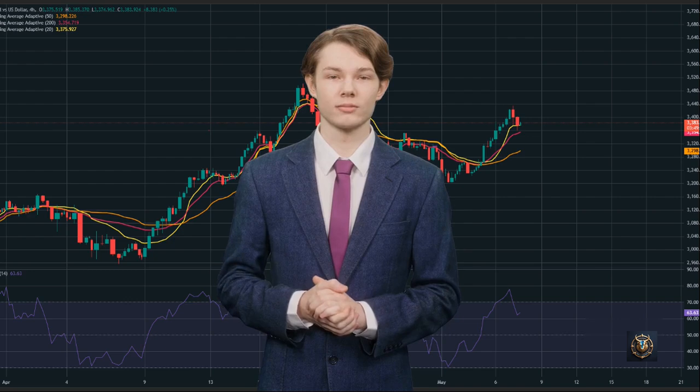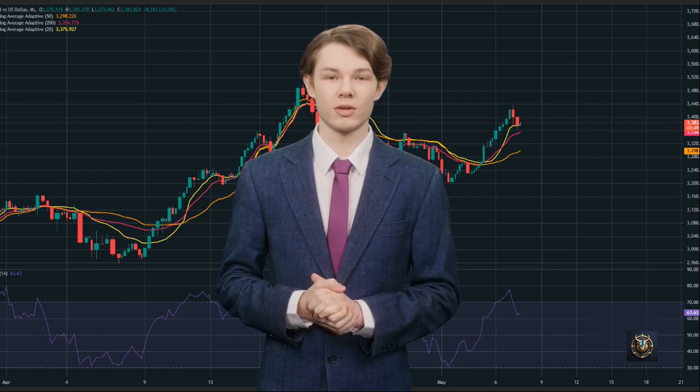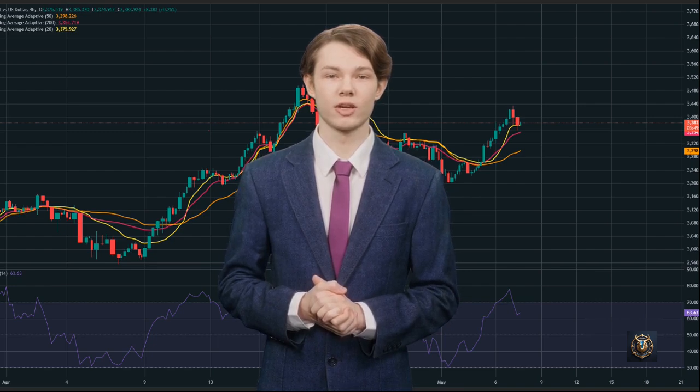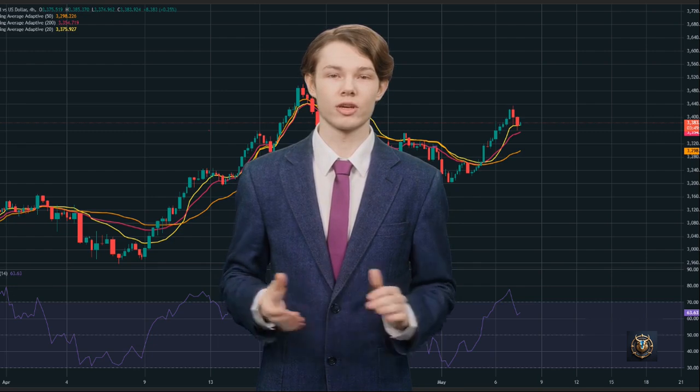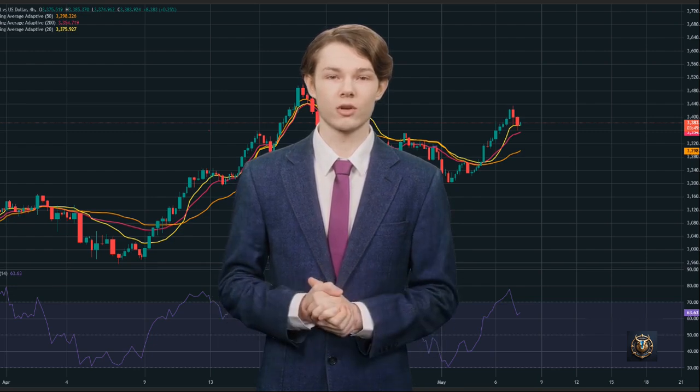Possible scenarios. Bullish scenario, high probability. If price holds above 3,375, MA 20, and RSI stabilizes, we may see a bounce back toward 3,120, 3,040. Breakout above 3,440 opens the path to 3,080 or higher.